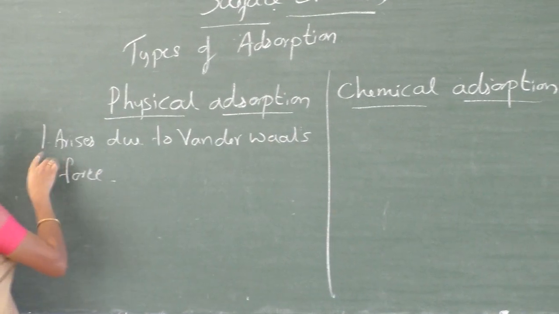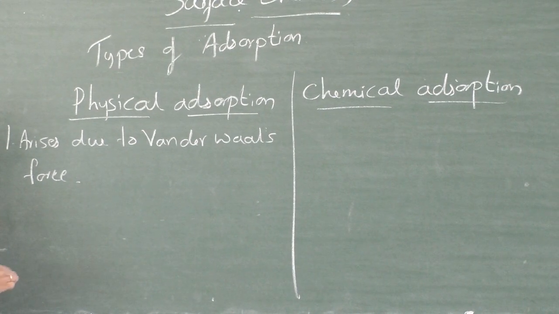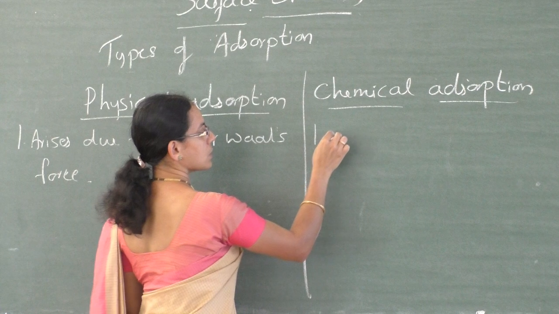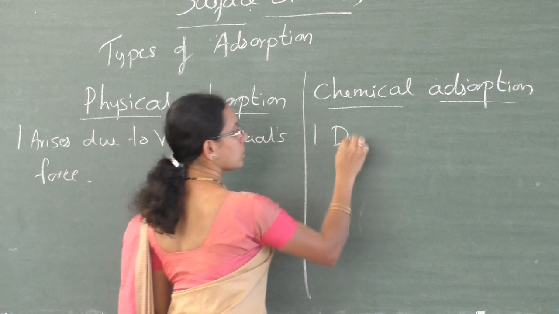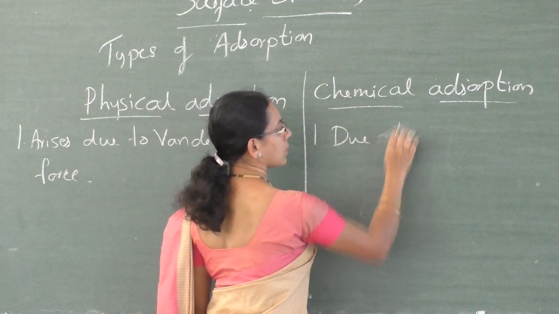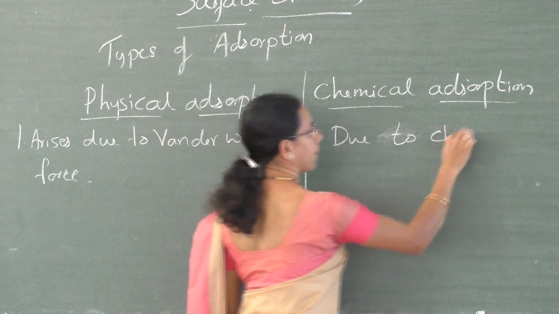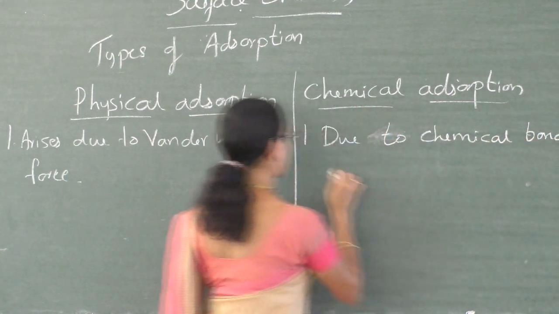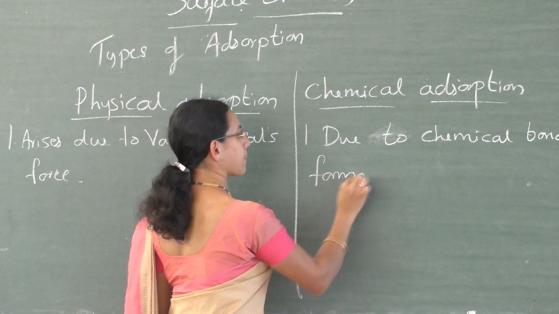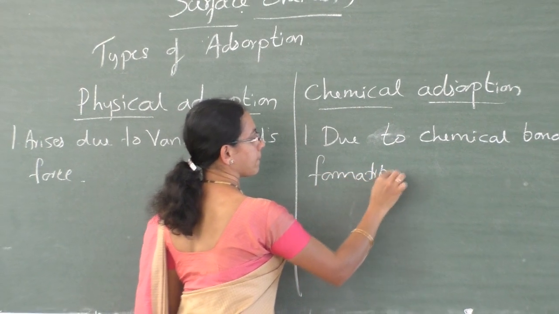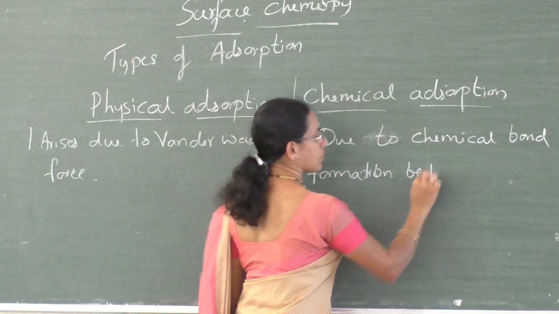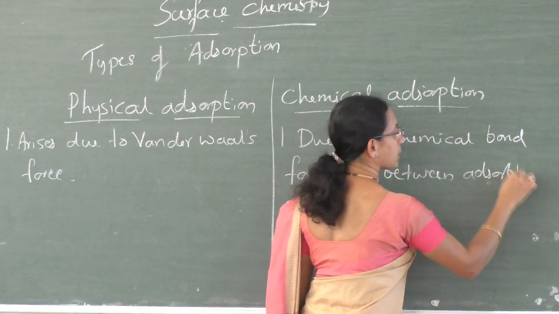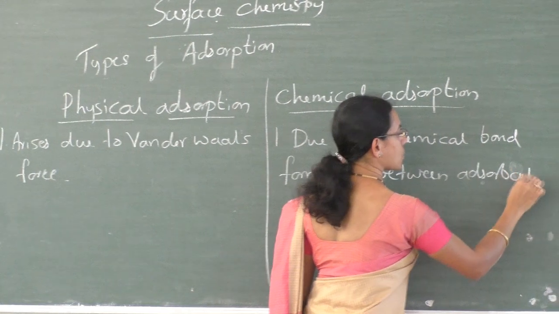So the first point: physical adsorption arises due to van der Waals force, whereas chemical adsorption is due to chemical bond formation between adsorbate and adsorbent.